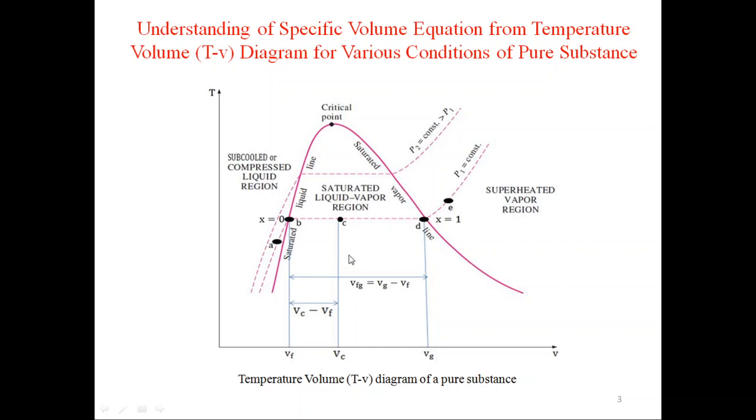We have taken 5 points on P1 constant pressure line: A, B, C, D, E. Left side of the dome is subcooled or compressed liquid region. Between the dome we are having saturated liquid vapor region or wet region. Right side of the dome is superheated vapor region.